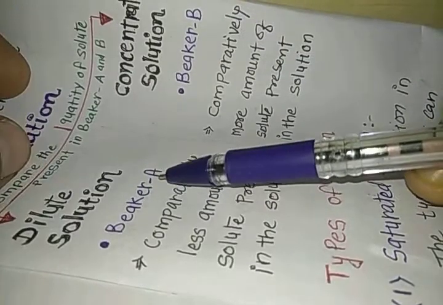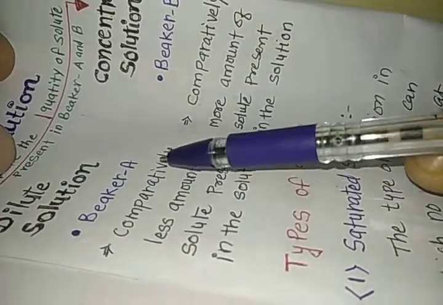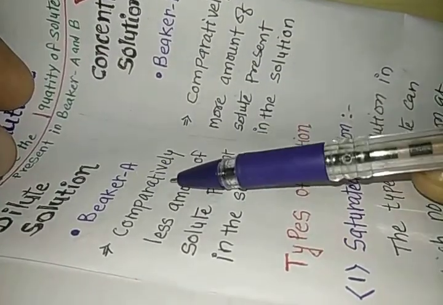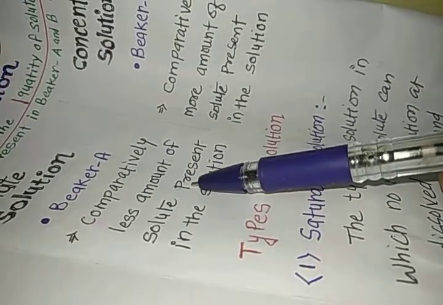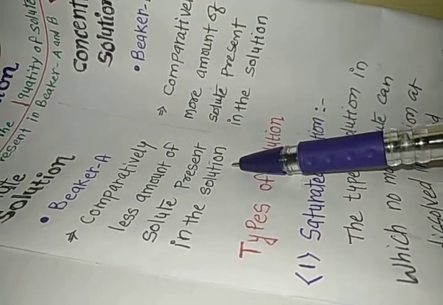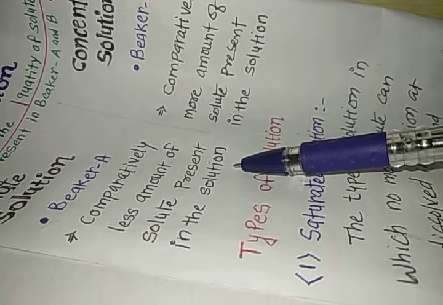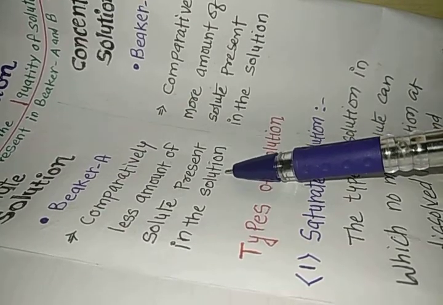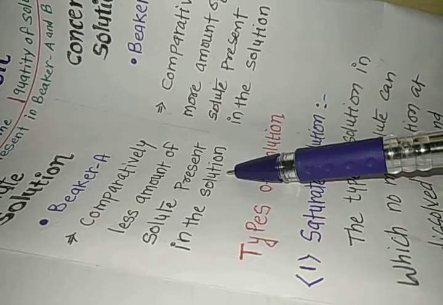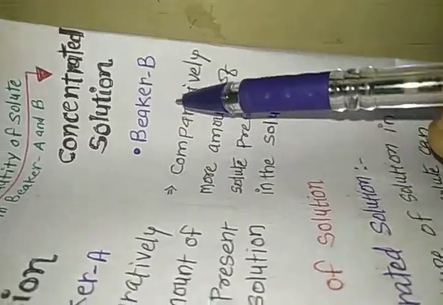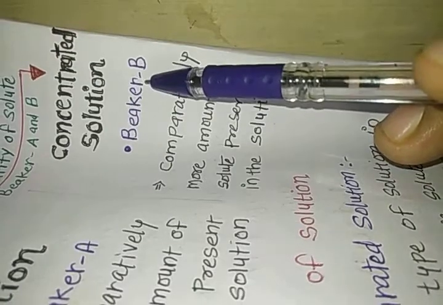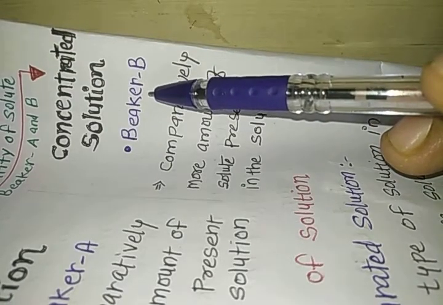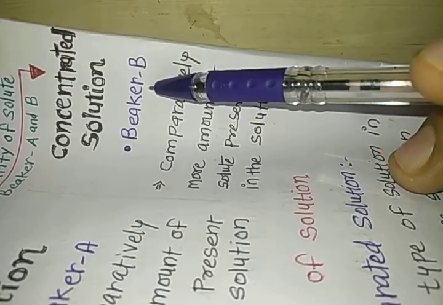This dilute solution is present in beaker A. The dilute solution in beaker A has comparatively less amount of solute because we have added a few crystals, which are less than one full spatula of copper sulfate crystals. The other type is the concentrated solution, which is present in beaker B. In beaker B, we have added 50 ml of water and one full spatula of copper sulfate crystals.